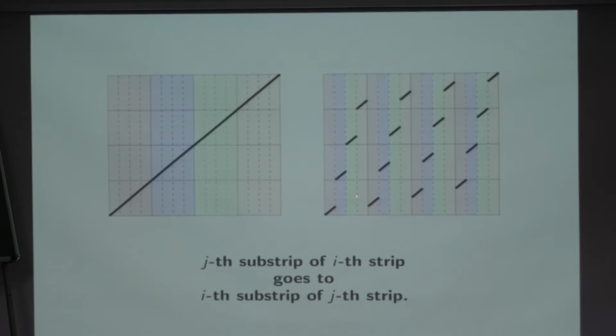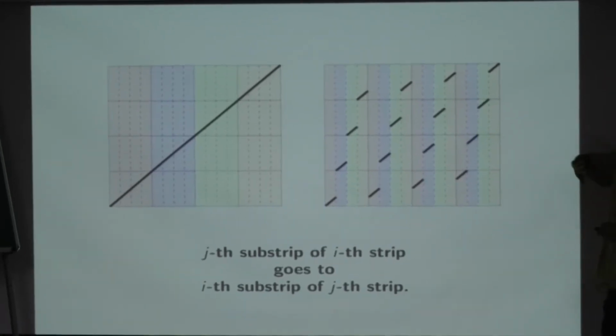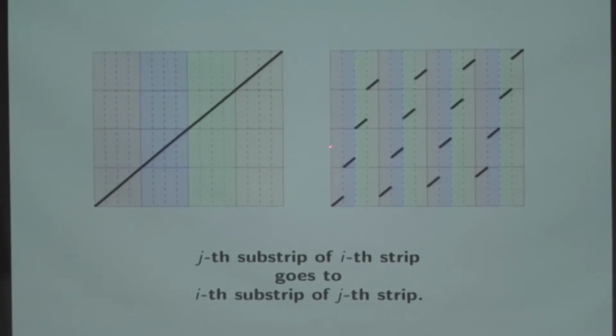It's a nice function because in no vertical substrip will you see 2 black lines. So it's a graph of a function. So for every value of x, you can find a unique value of y. That's how I have done it. You could have done it in other ways also. For example, nothing prevents you from flipping this around. There are lots of ways, but this is one way.